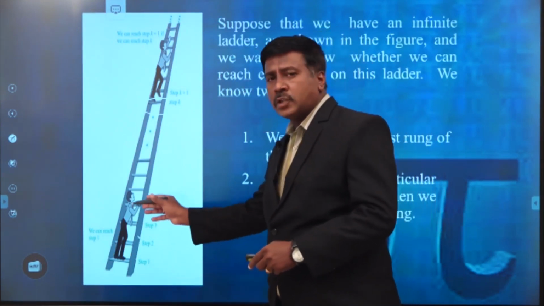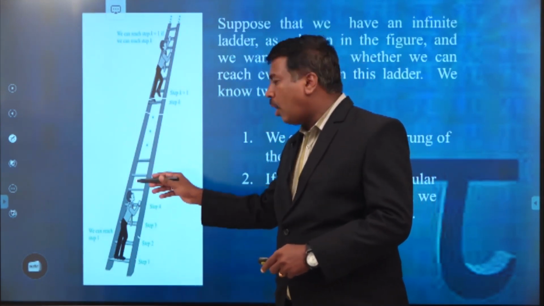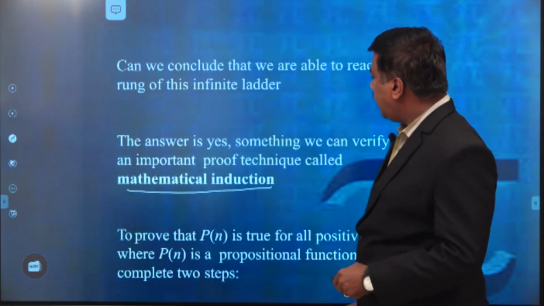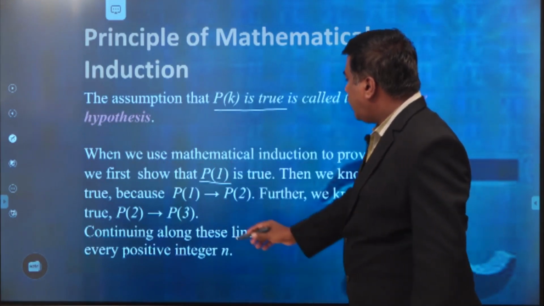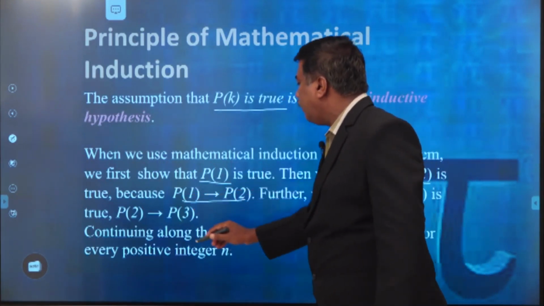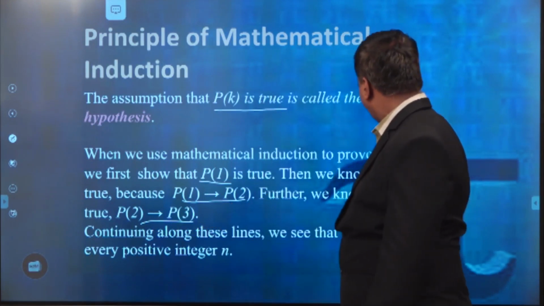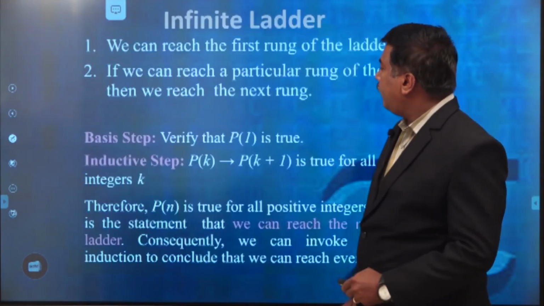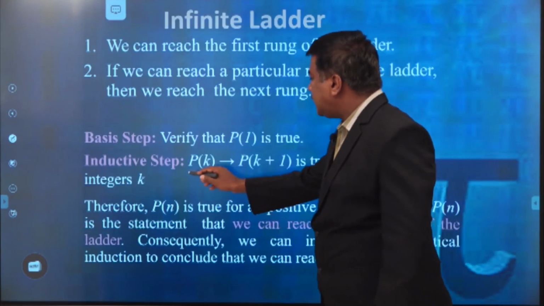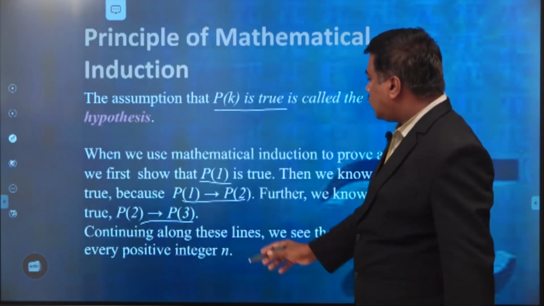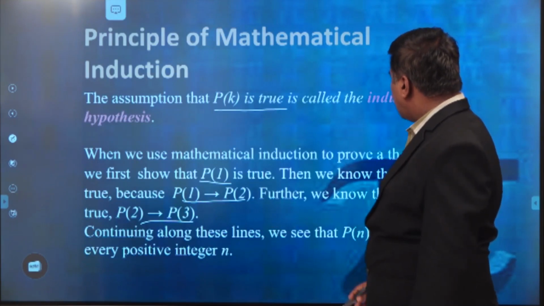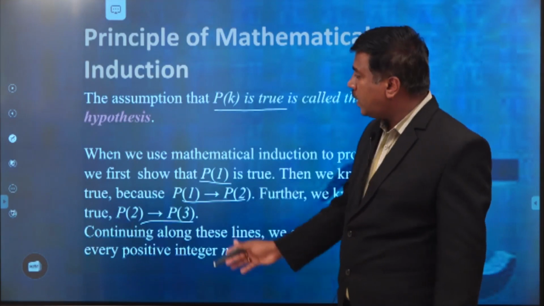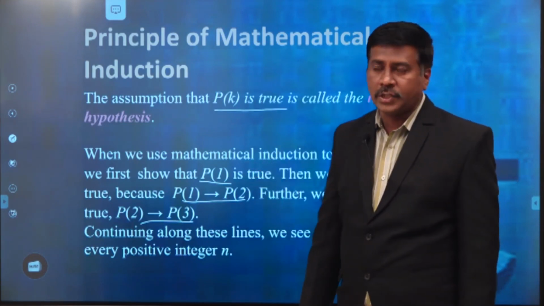If the same person has reached the third step, then automatically the person reaches the fourth also. Here P of 1 implies P of 2 and P of 2 implies P of 3. If we continue like this, counting along these lines, we see that P of n is true for every positive integer n. This is also another way of stating the principle of mathematical induction.